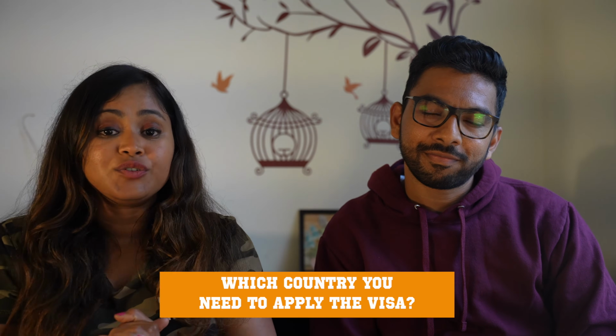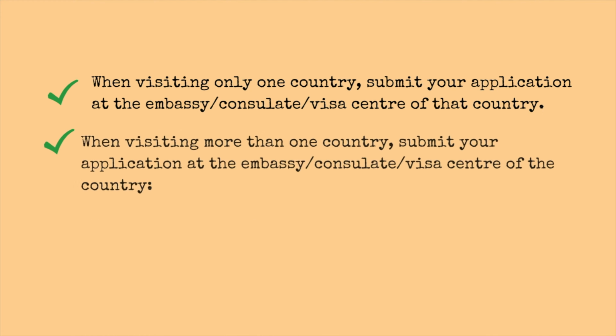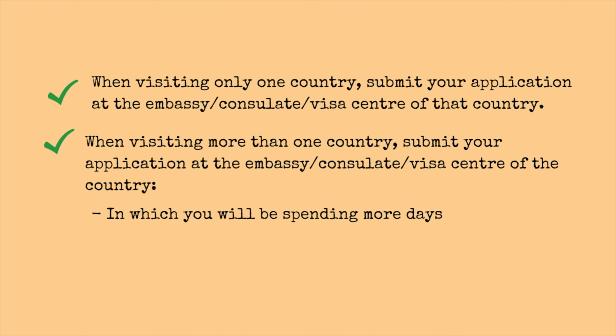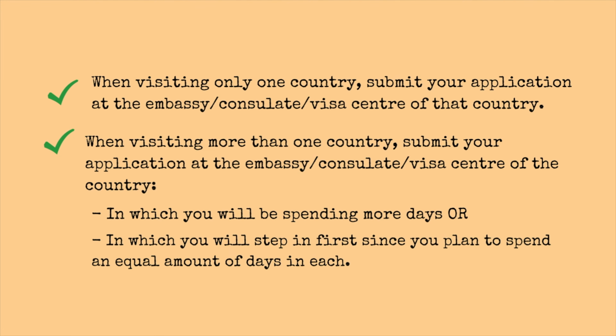Once your itinerary is ready, you need to check which country you need to apply to for the visa. There are a few rules. First, if you are going to visit only one country, it's simple: you file the application with that country. If you're traveling to multiple countries, you need to file the application with the country where you'll be spending the most number of days. And if you're planning to spend an equal number of days in those countries, you need to file with the country where you'll be landing first.